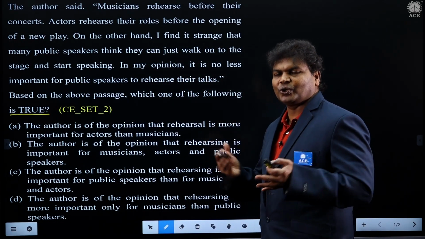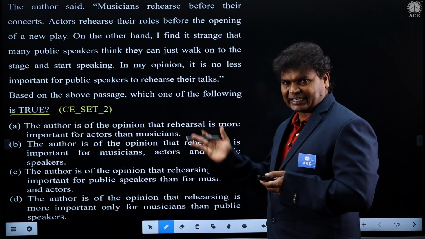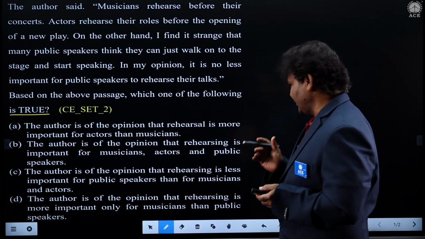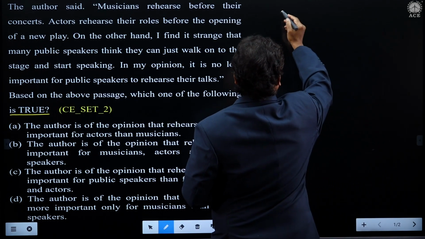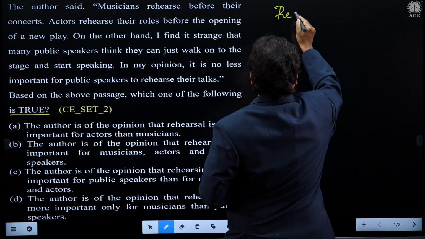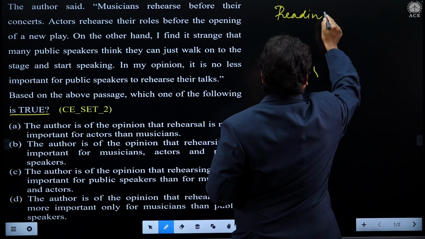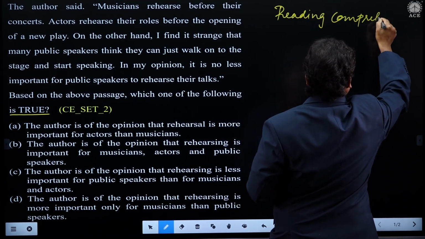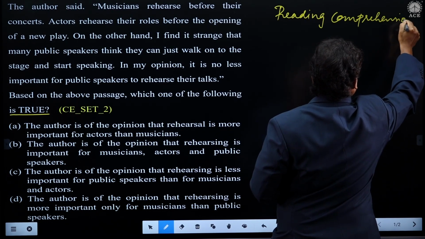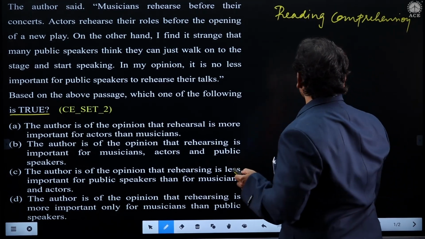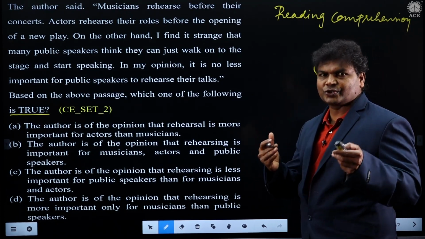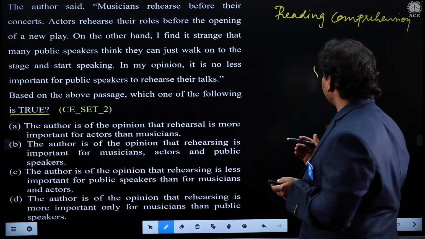So when we go through such kind of questions, as I said, this question has been taken from the reading and comprehension, students. Reading comprehension. Let us see what are the steps that we need to follow to crack the answer.